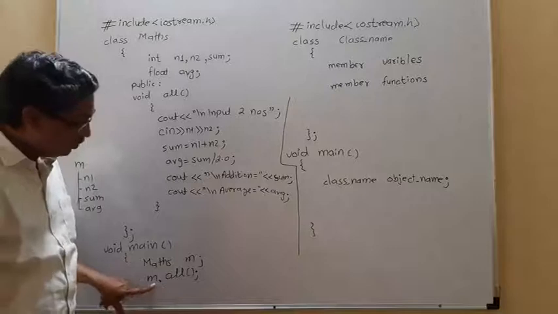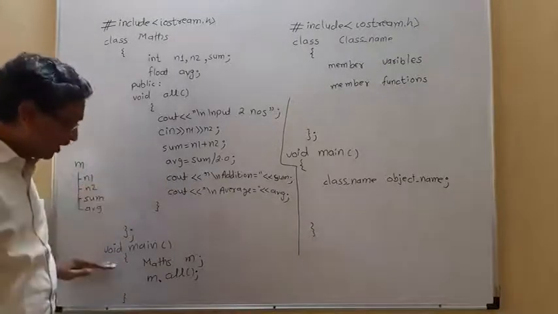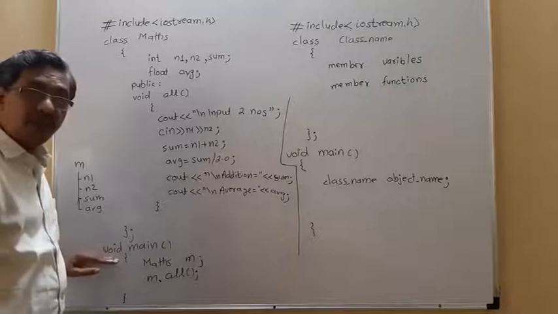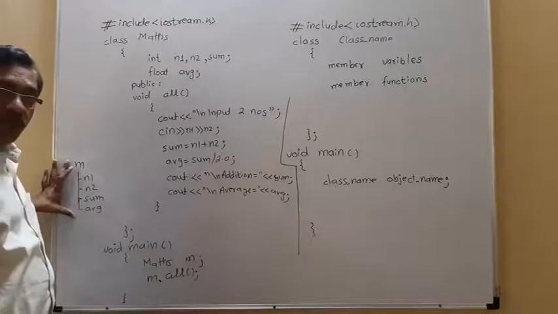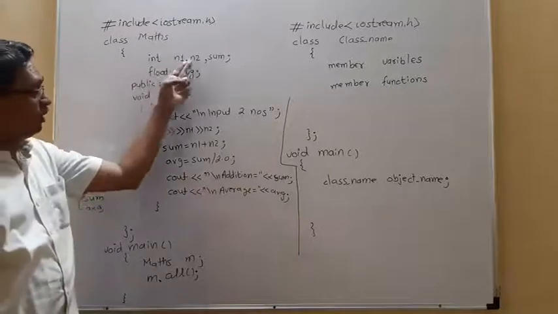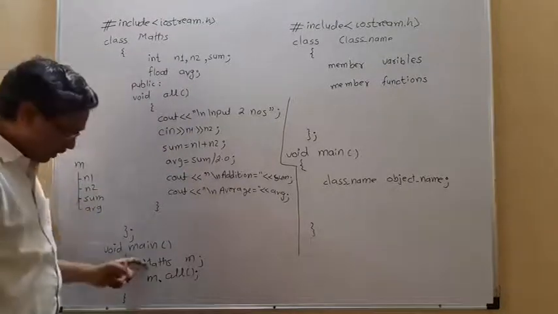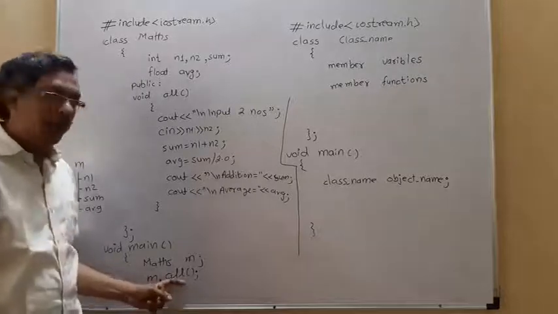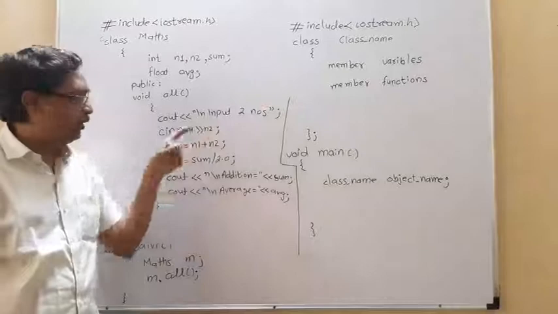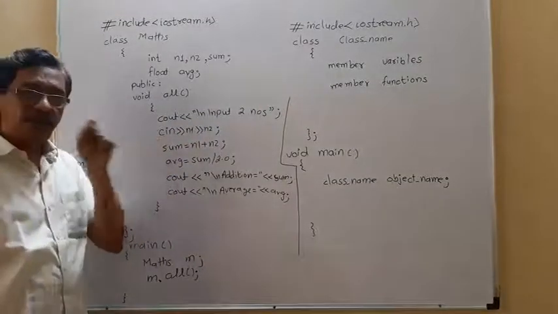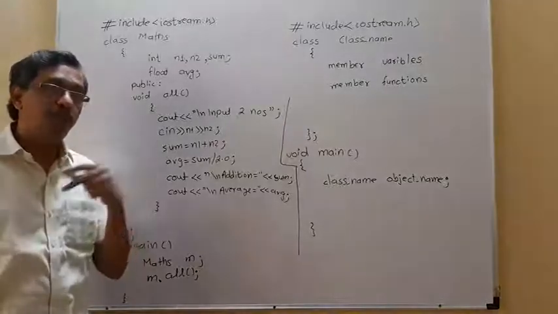Now if you execute this program, your compiler always starts with main. It searches for main. Then it creates object M. When it creates object M, it gives member variables n1, n2, sum and average. Then M dot all, it goes to execute the all member function. It comes here, input any 2 numbers. It gives you a blinking cursor, just like a scanf statement. You have to input 2 values.